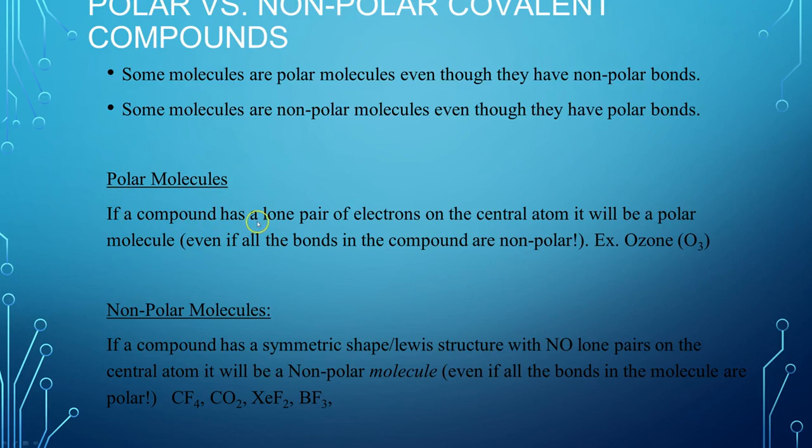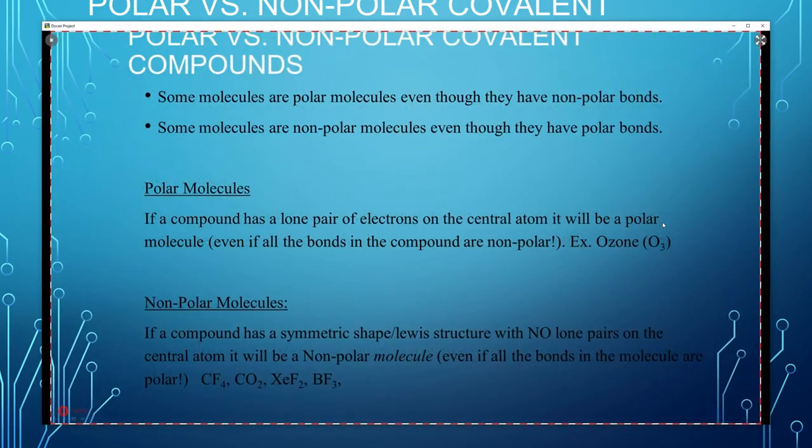If a compound has a lone pair of electrons on the central atom, it will be a polar molecule without any exceptions. If there's lone pair electrons on that central atom, it will be a polar molecule. So like we said, H2S. If you've got those electrons there, it's polar. If you've got NH3, and you've got that lone pair of electrons there, it's polar.